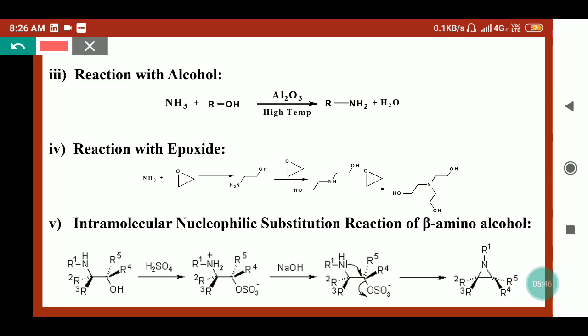Though alcohols are not so reactive towards ammonia, in the presence of alumina and a very high temperature, water can be eliminated from both, and it can form the carbon-nitrogen bond and provide the amines.